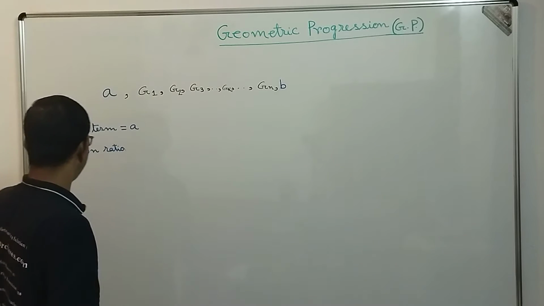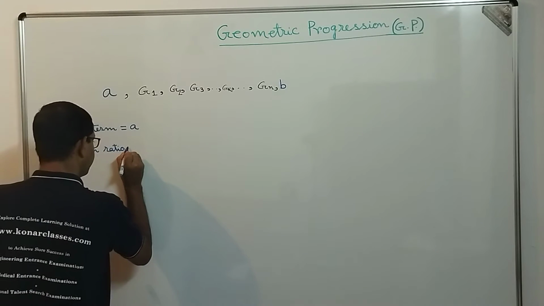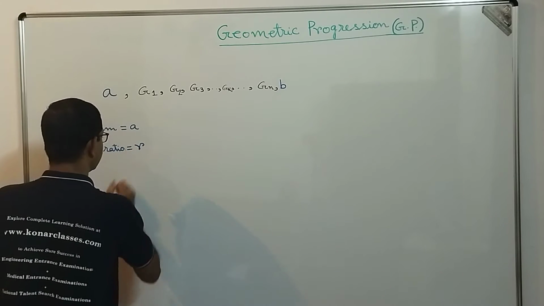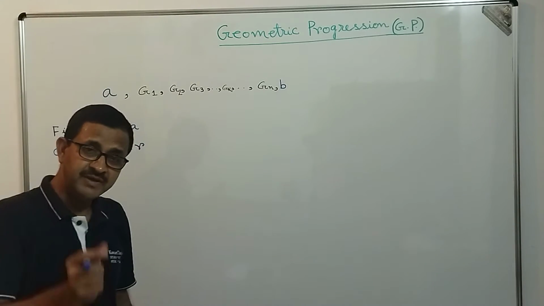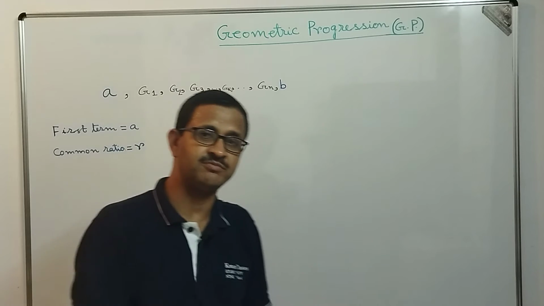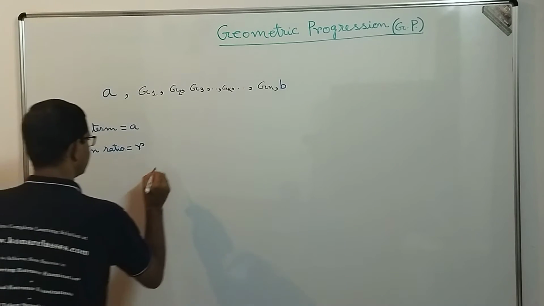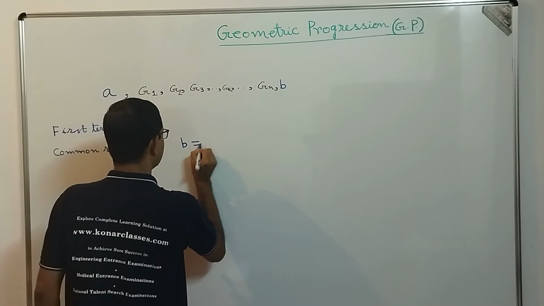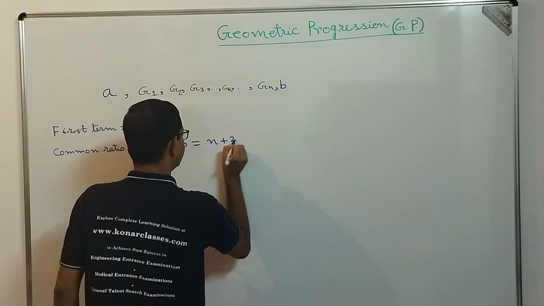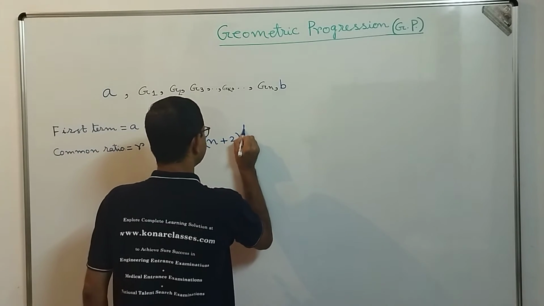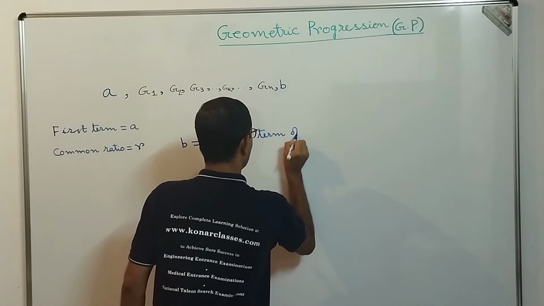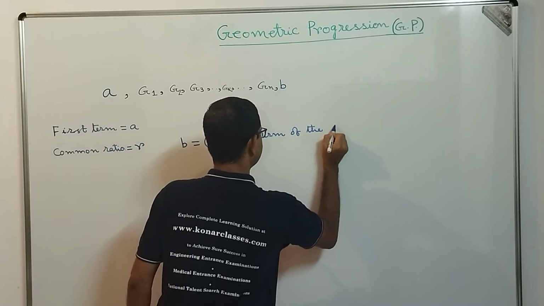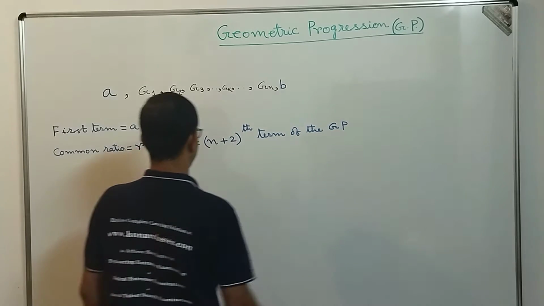So for that geometric progression, let's assume R be the common ratio. Then what is B, dear students? B is the n plus 2th term of this geometric progression, right? So B is equal to the n plus 2th term of the geometric progression.